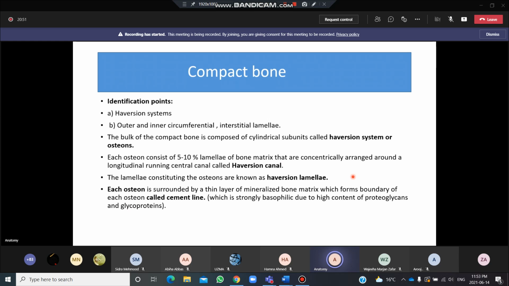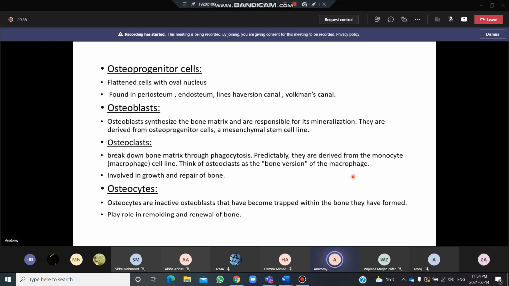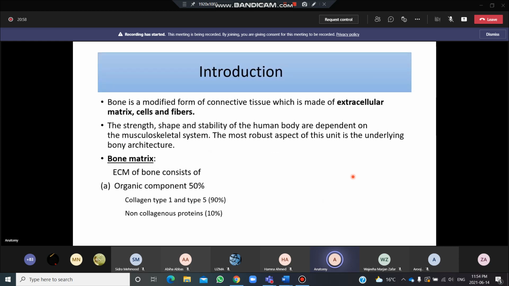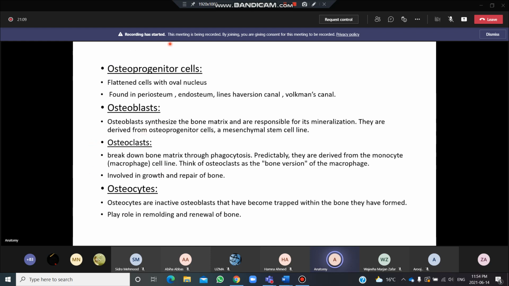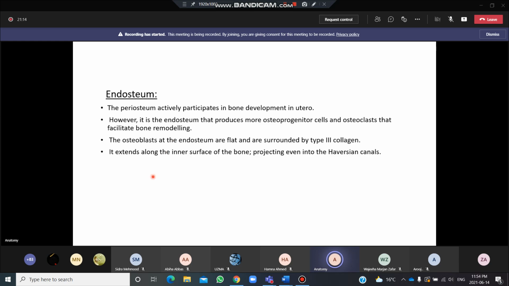Okay, so what we have studied so far is what are the different types of cells. You should know what is the bone, what is the composition of the bone matrix, what are the different types of cells or the bone cells in the bone, name the cells which are present in the bone, what is the periosteum and what is endosteum. That is your structure or supporting area which anchors and builds the bone, okay.